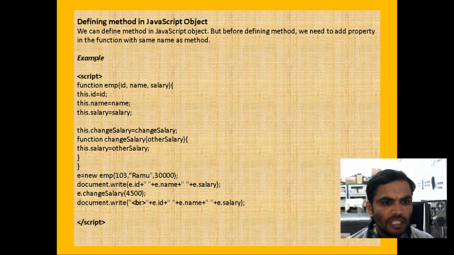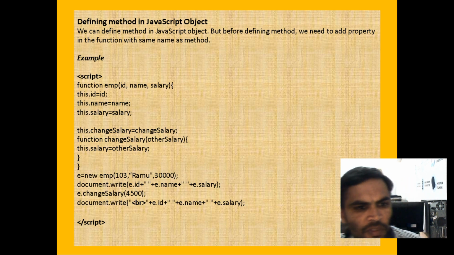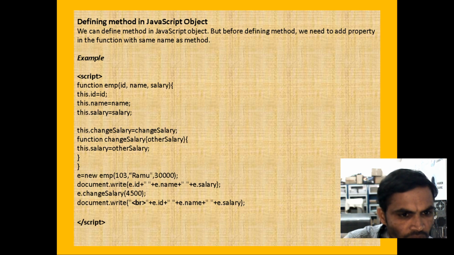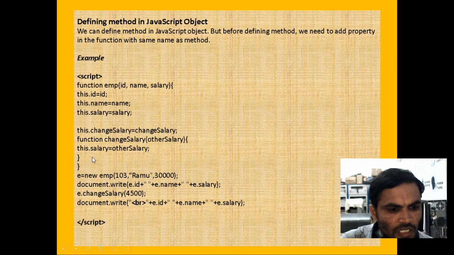Similarly, same here, no changes. Here we took only a function, the function name is employee, the same scenario. Then here we took two functions. Inside the function we are defining the object, the object is other salary. See here.